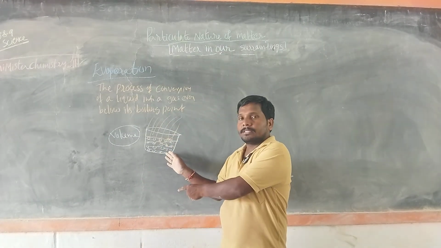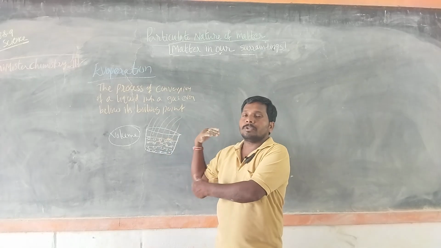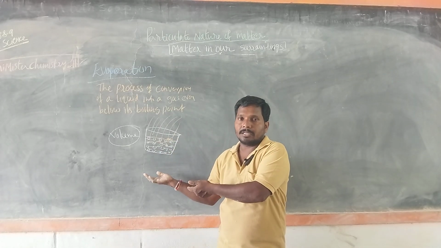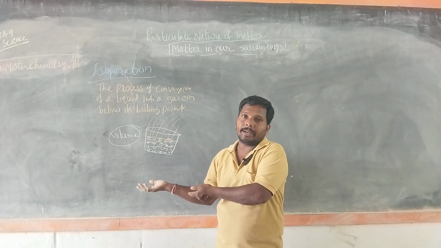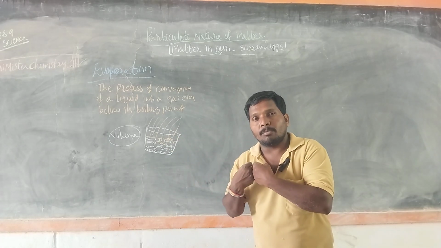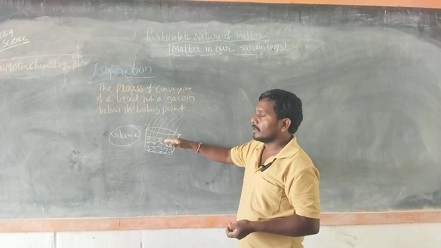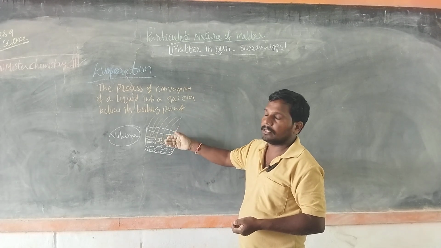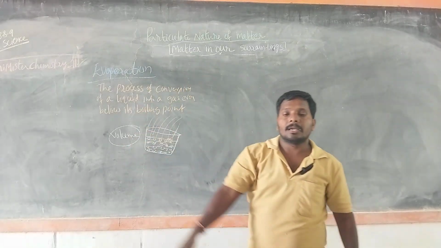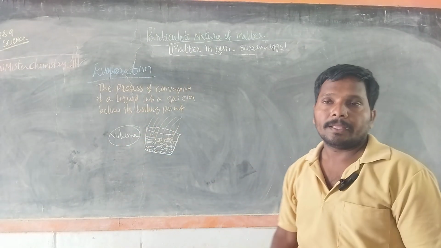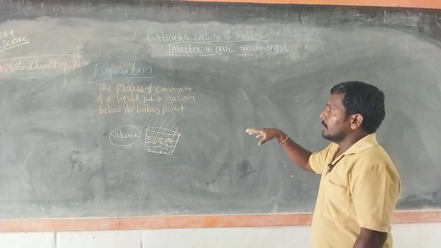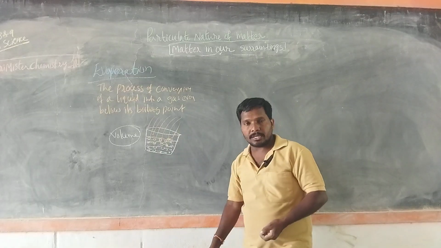Similarly, during collisions between particles due to continuous movement, the particle which gets more energy reaches the surface of the liquid and escapes, converted to gas. This is what happens in evaporation.